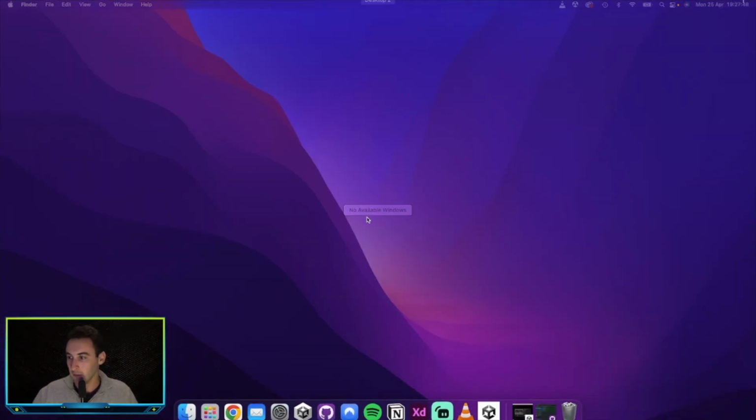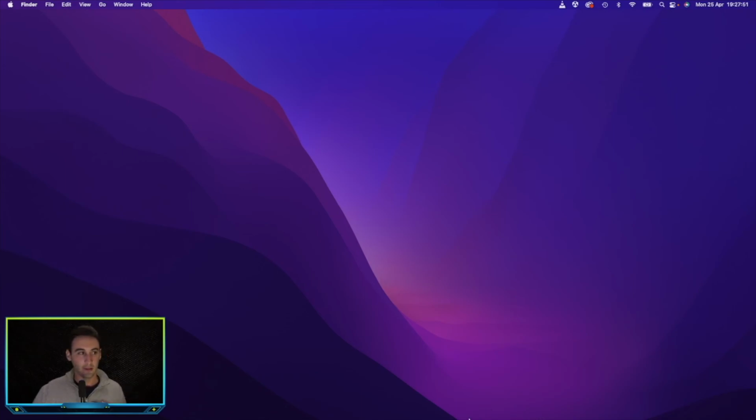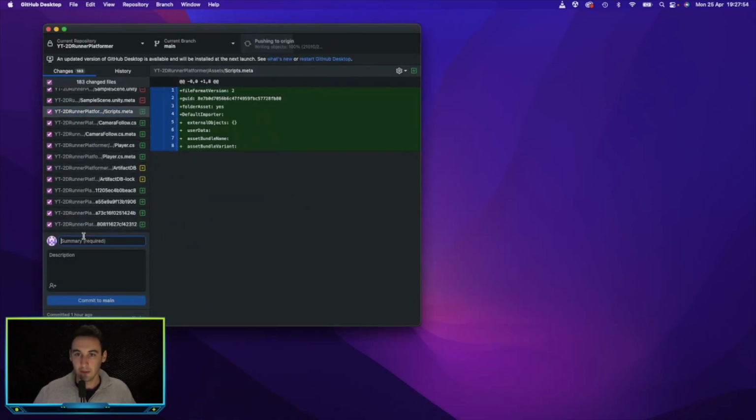And then what we actually want to do is commit all of this to GitHub, just to be safe. So let's go ahead and say import, set up and gameplay. What should we say? What did we do? We did some set up, some player animations and basic player movement.